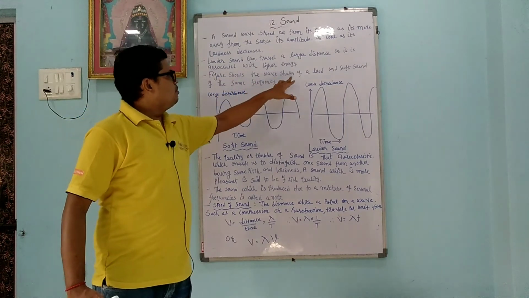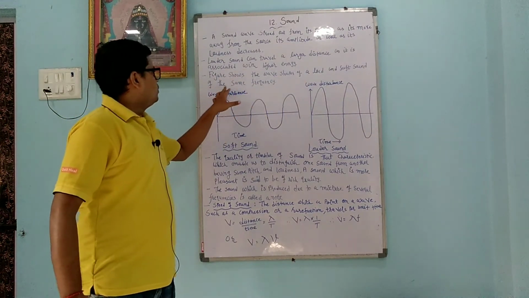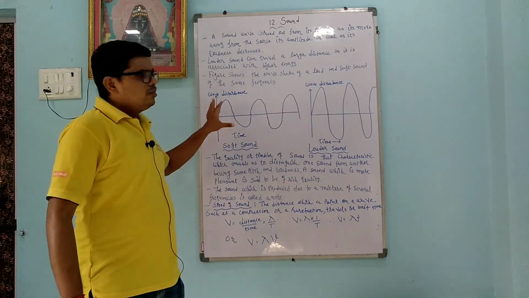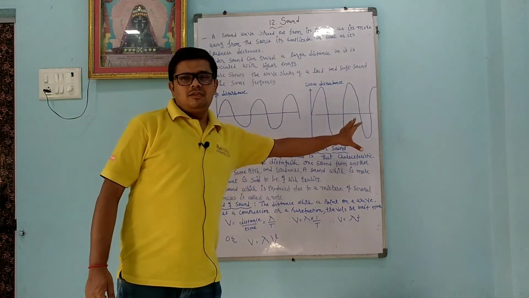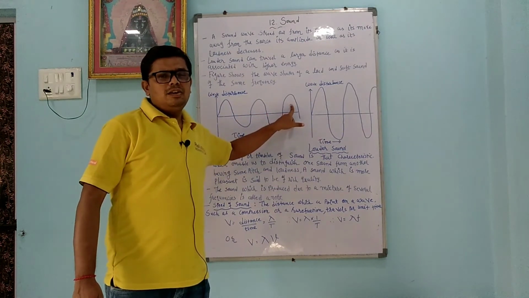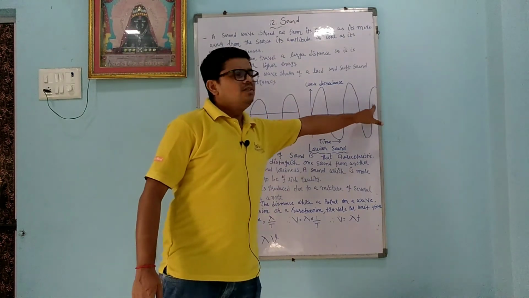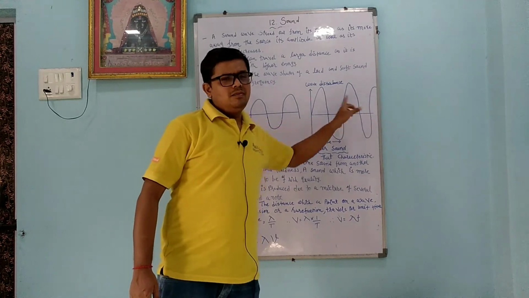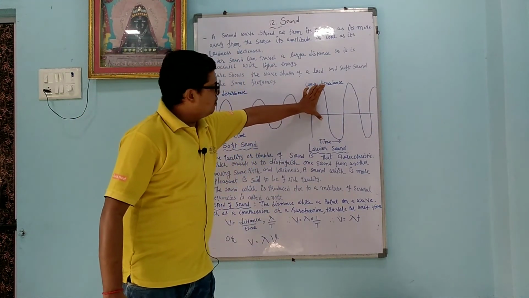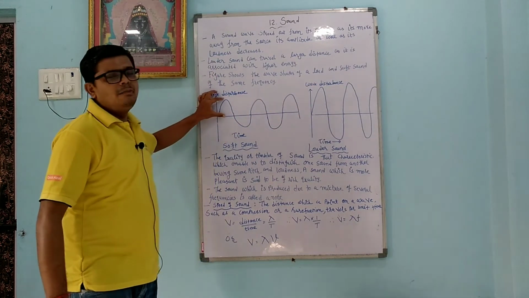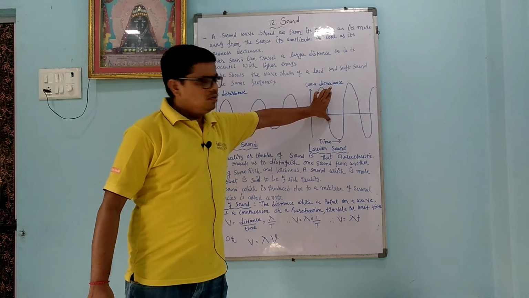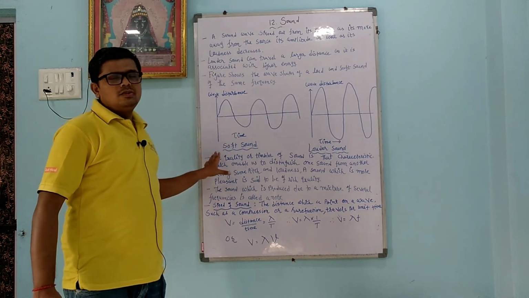The figure shows the wave shape of a loud and soft sound of the same frequency. In these two figures, the sounds have the same frequency. How? 1, 2 and 3. Three crests pass in unit time. 1, 2 and 3. Three crests pass in unit time. Frequency is the same, but what is the difference? Here amplitude is more, and in this wave amplitude is less. Amplitude is more, so it is called louder sound, and amplitude is less, that is called the soft sound.